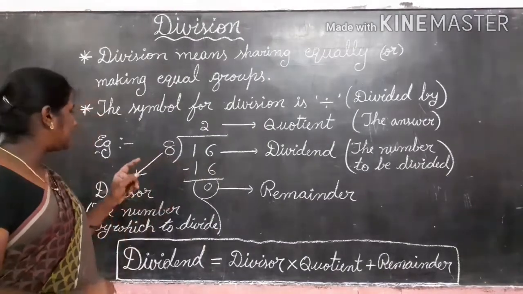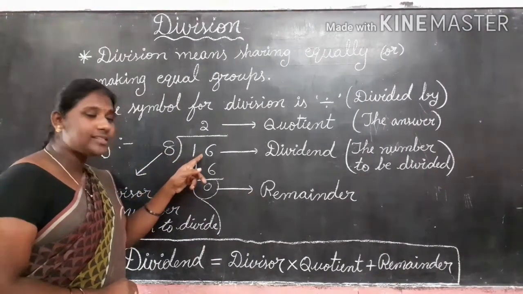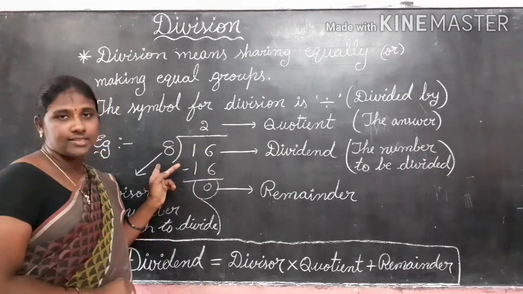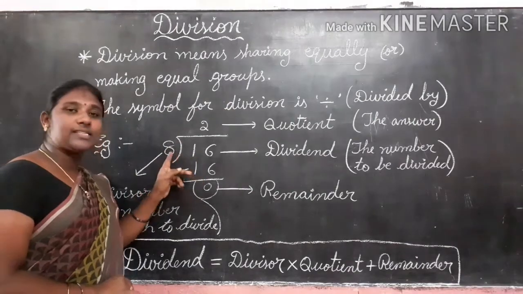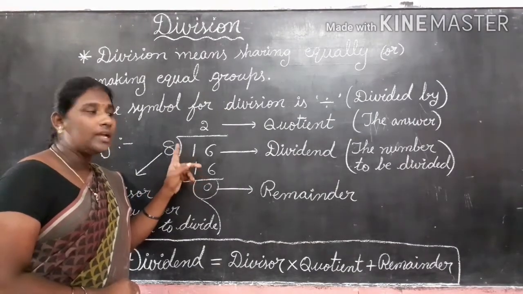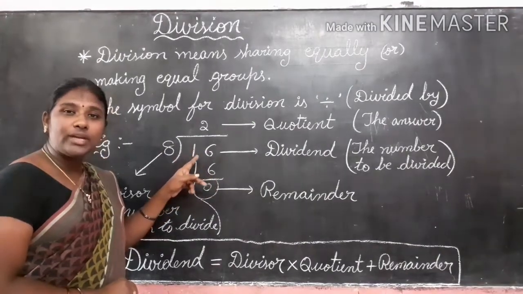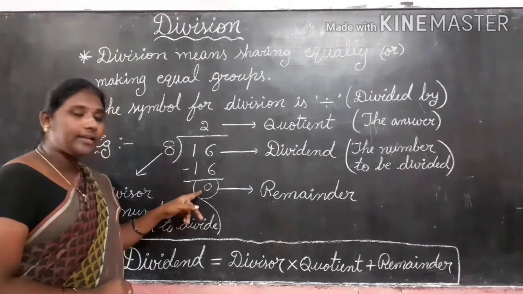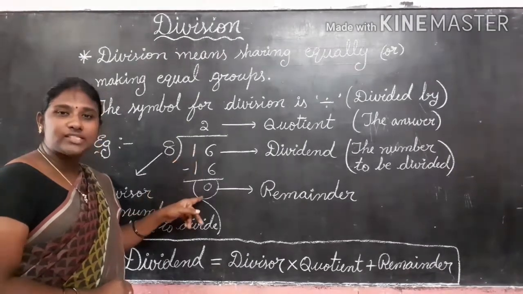Okay, shall we do one example? We are dividing 16 by 8. In the 8 table, 16, how many times will it come? 8 2s are 16. After that, while doing division, we have to do the subtraction. So we get remainder 0.